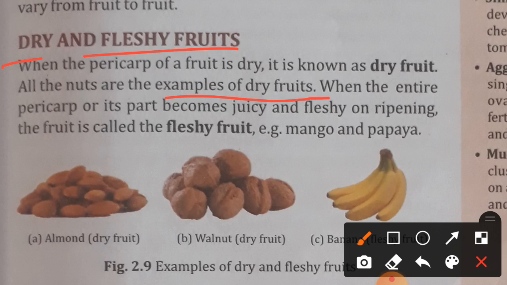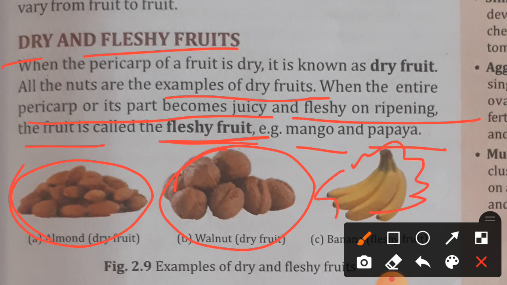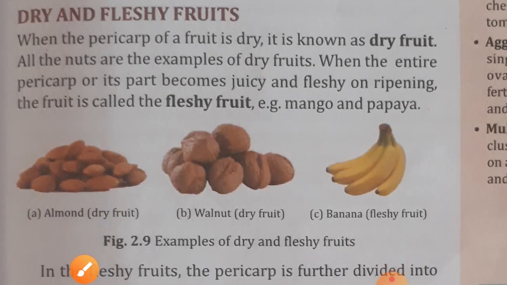So students, what is pericarp? Actually, pericarp is the covering of a fruit. Have you seen almonds and walnut? The outer covering of that fruit is very hard, that is dry fruit, while when the entire pericarp becomes juicy and fleshy on ripened fruits, that is called fleshy fruits. So those whose pericarp is fleshy and juicy are called fleshy fruits, like mango and papaya. So all nuts are dry fruits, and those that have fleshy and juicy parts are called fleshy fruits. Okay, these are like banana, mango. Now come on next.